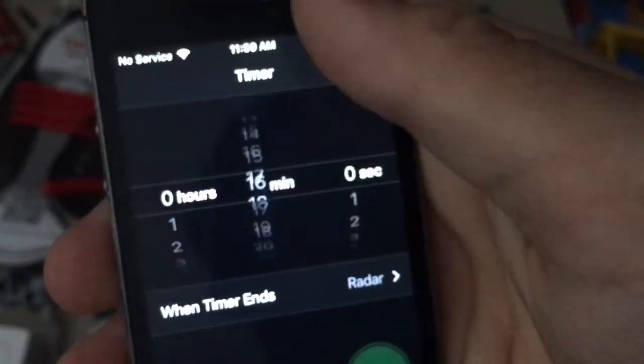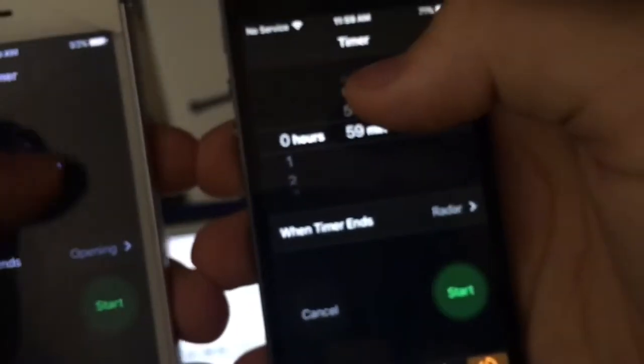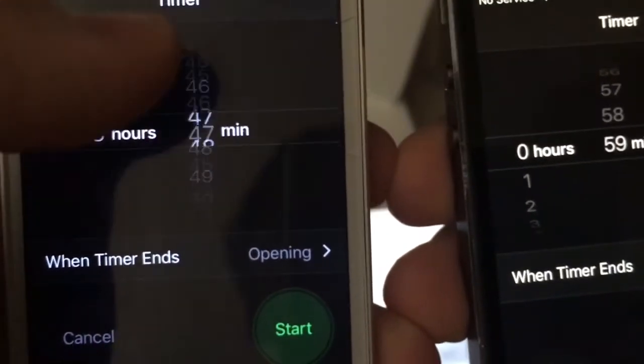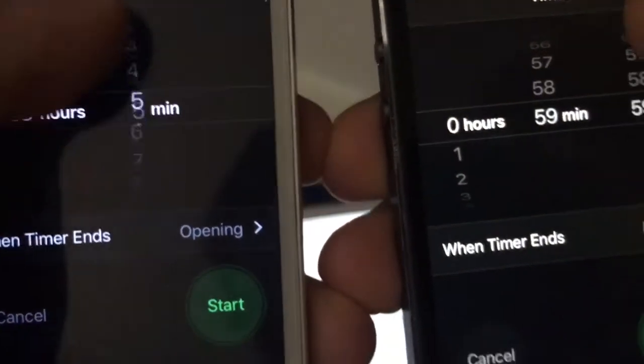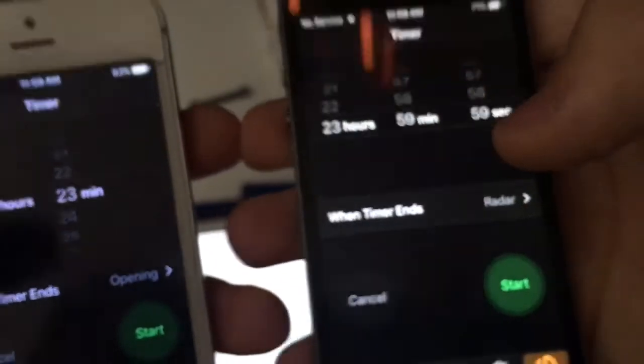But on iOS 11, when you do it, you can no longer do that. See, it only sticks on the minutes here. You can no longer loop like this one can. On iOS 10, it looped back from 59 minutes to 0 and 1 all the way through. But on this one, you can no longer do that. Really weird why they did that.